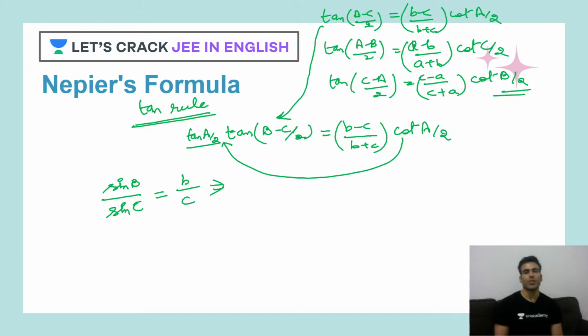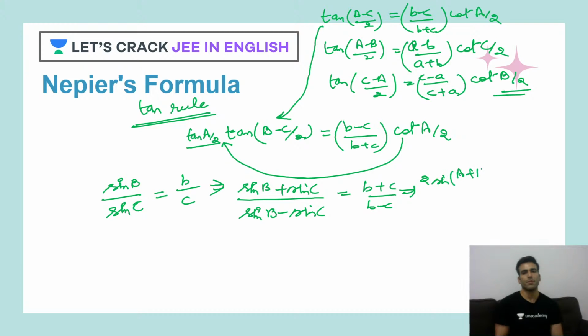Now, as you can see here, we have B minus C and B plus C. So it seems as if someone has applied componendo, dividendo. So let's apply this. Sine of B plus sine of C upon sine of B minus sine of C. Let's solve this. Now this is twice of sine of A plus B by 2 cos of A minus B by 2, sorry, my bad.